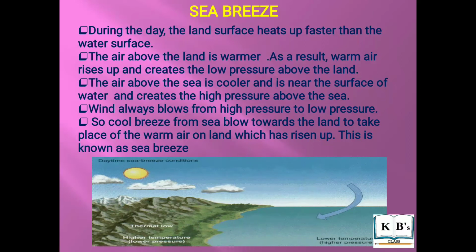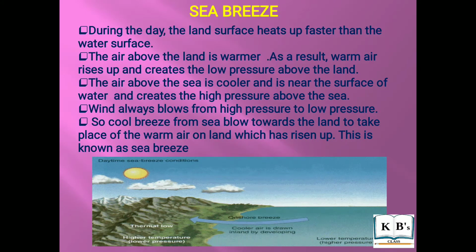During the day, the land surface heats up faster than the water surface. The air above the land is warmer. As a result, the warm air rises up and creates a low pressure above the land. The air above the sea is cooler and is still near the surface of water and creates a high pressure above the sea. The wind always blows from high pressure to low pressure.